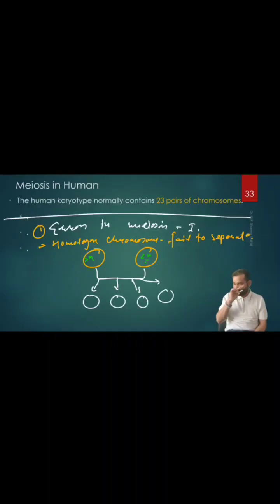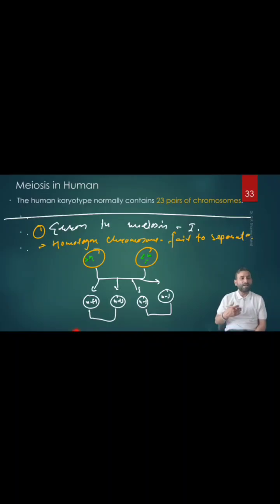There will be 4 daughter cells. Out of these 4 daughter cells, 2 gametes will have an extra chromosome, that will be n plus 1, and the other 2 gametes will be n minus 1 and n minus 1. Do you understand? One gets less than n chromosomes, the other gets more than n chromosomes. So the daughter cells will divide equally again, and they will get n plus 1, n plus 1. So 2 daughter cells will be n plus 1 and 2 daughter cells will be n minus 1 if there is a problem in meiosis 1.